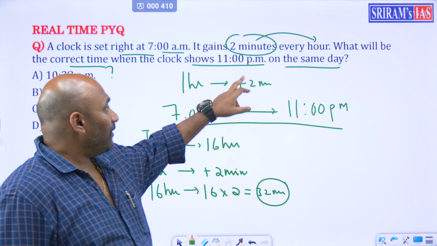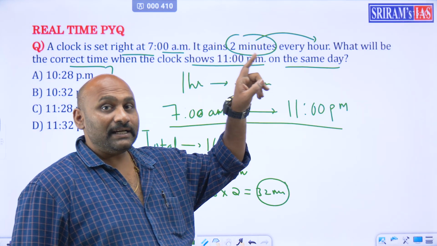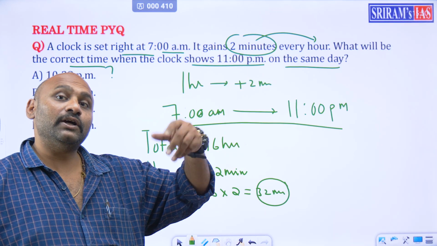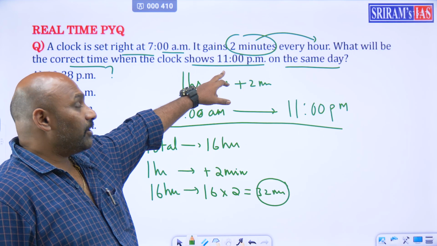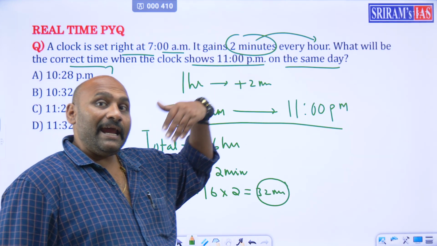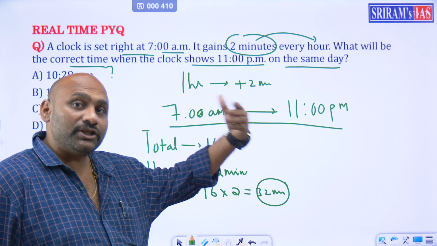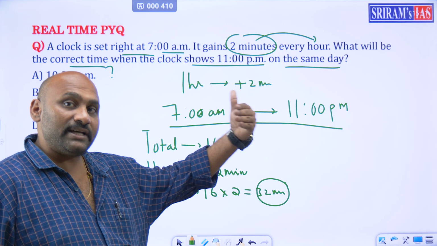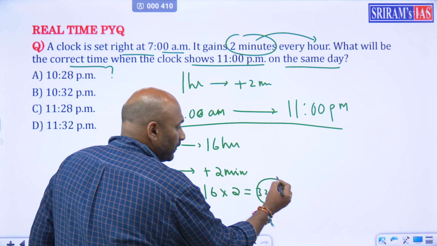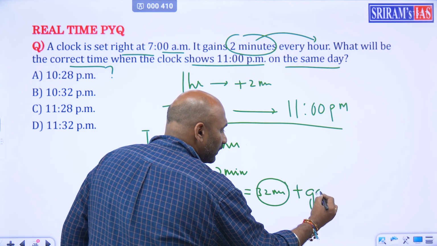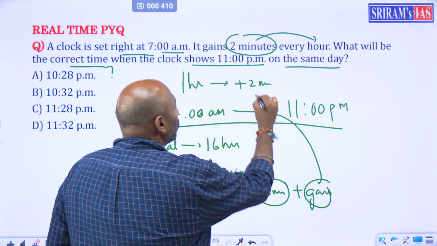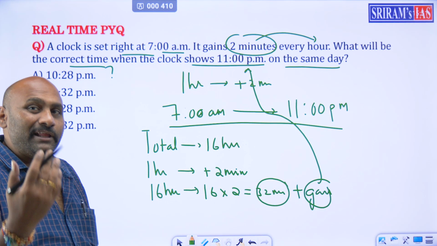So ee 11 o'clock edaithe chupichindo, is it right time or wrong time? It is a wrong time. Ante ee 11 o'clock is the gained time mata. Ante ee 32 minutes extra vachin tarvata, after getting 32 minutes extra, ఈ 32 minutes gain అయిన తర్వాత it is showing 11 PM. So what will be the real time?